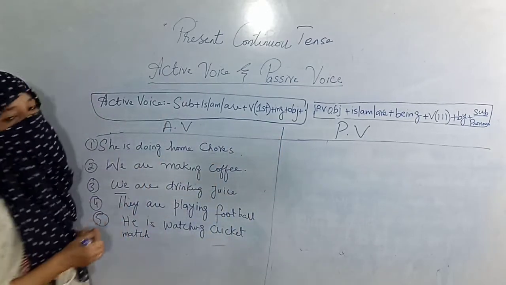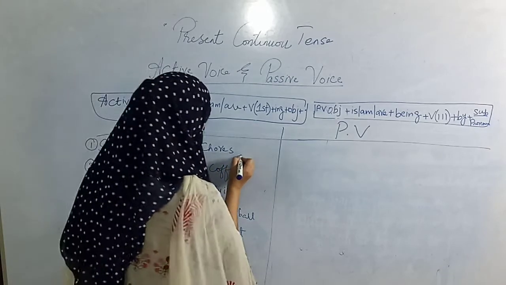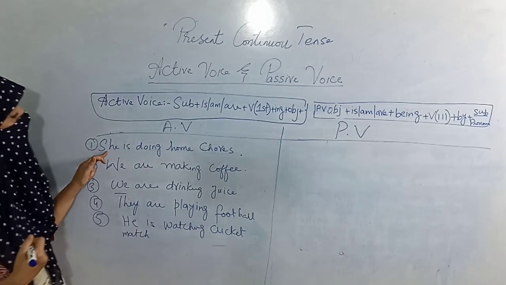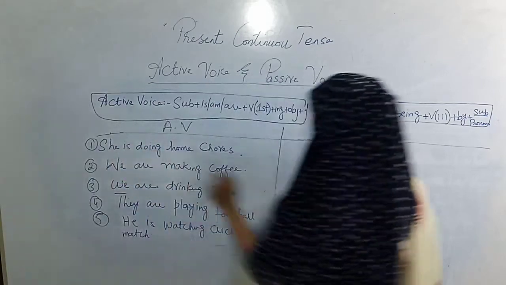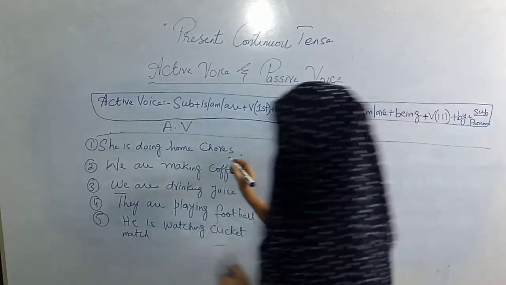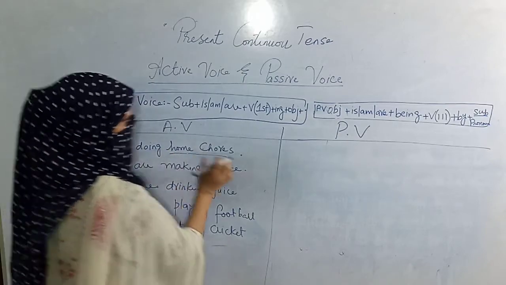She is doing home chores. So this is an active voice sentence, and how will I convert it into passive voice? Let's convert it. First the object will come. The object is home chores, because the subject is acting upon home chores.